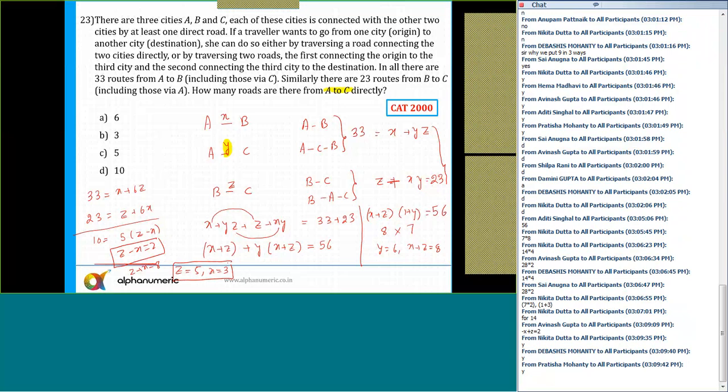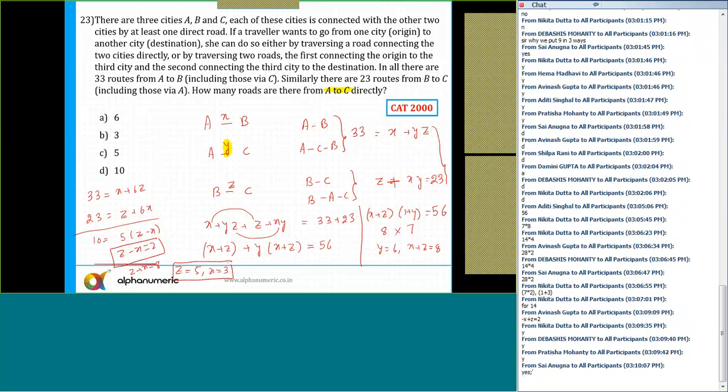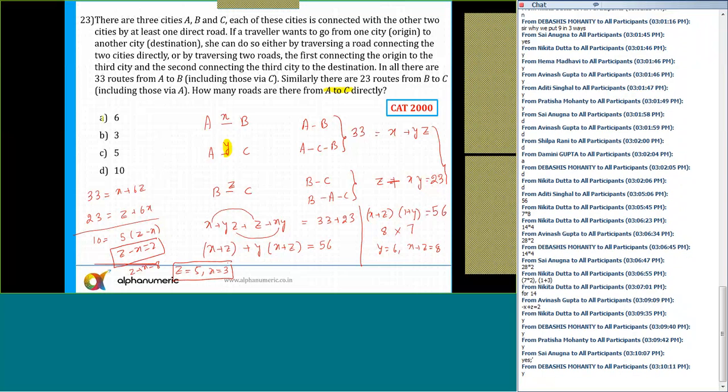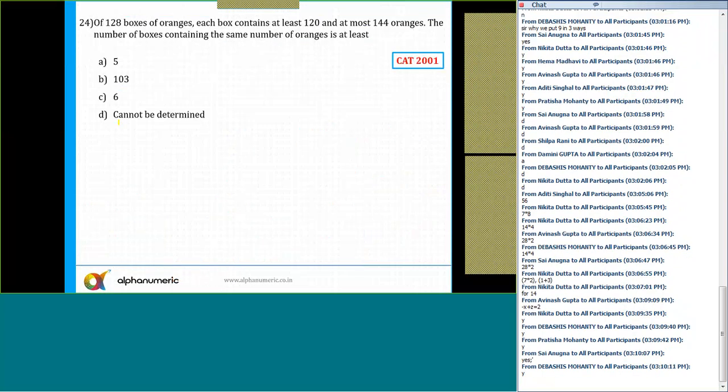So can I move to the next slide? Please tell me now if this part is clear. So the answer is 6. Other values will not satisfy.